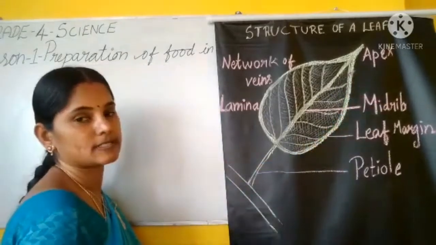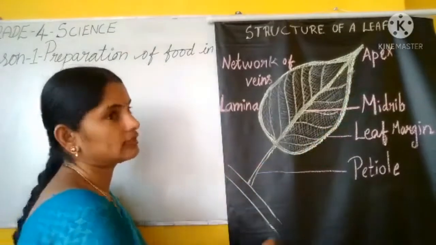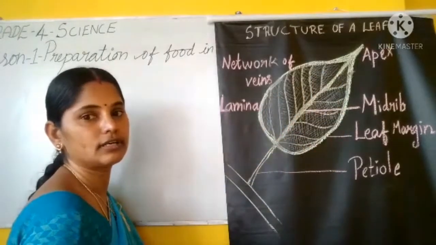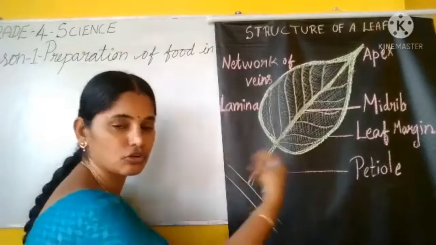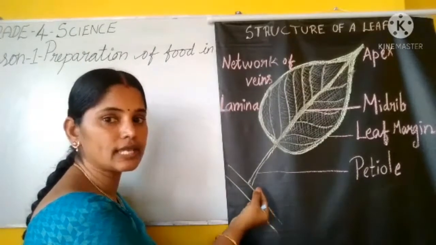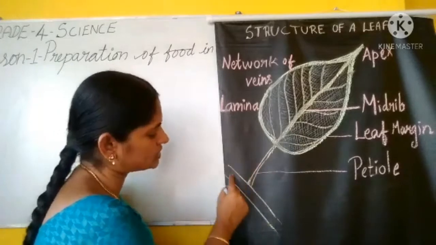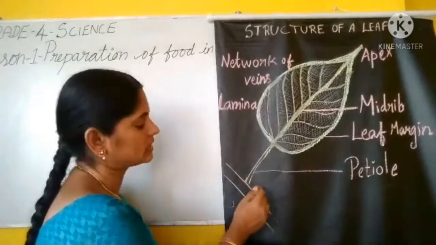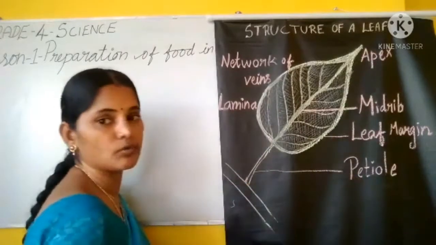A-P-E-X. Apex. Clear, children? These are the parts of the leaf. Structure of the leaf. What are the parts? Petiole, the part which is attached with the stem, this part is the petiole.